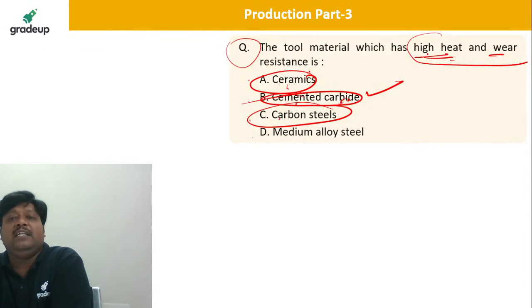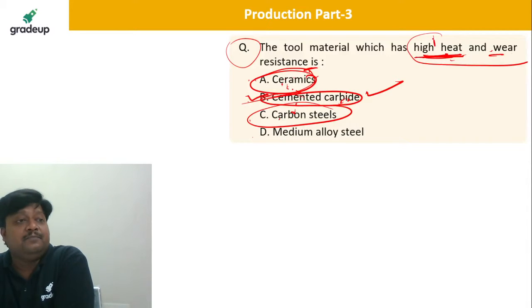Please remember, for the tool material which has high heat and wear resistance, cemented carbide is good compared to ceramics. No doubt, hot hardness of ceramics is more than cemented carbide, but carbides have very good wear and heat resistance. So B is the correct answer here. B is the correct answer.